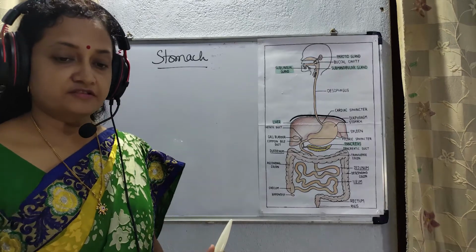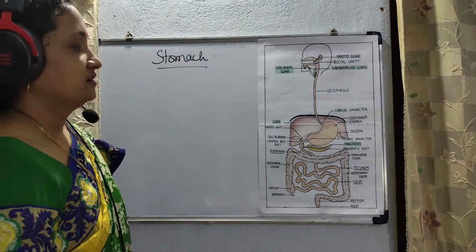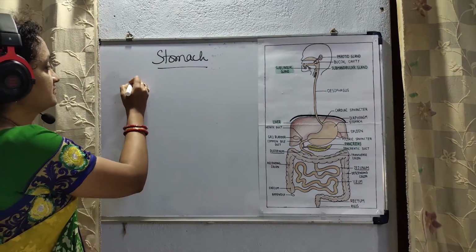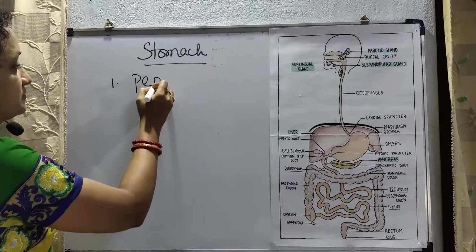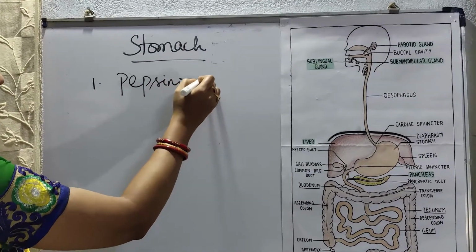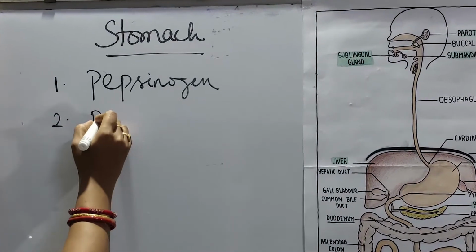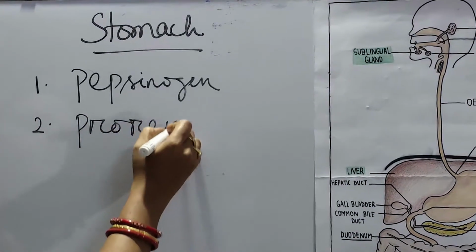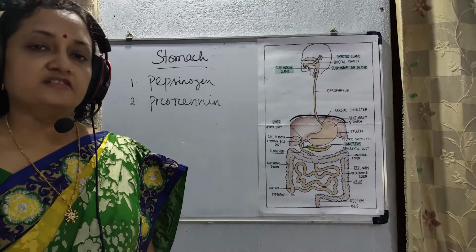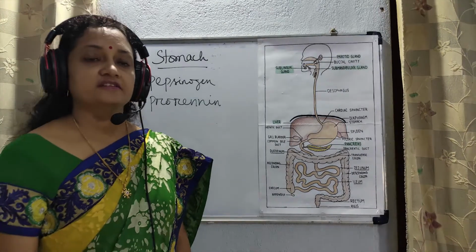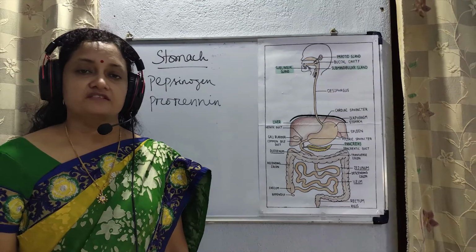So, what is the function of the stomach? The gastric juice contains two kinds of enzymes. First is the enzyme known as pepsinogen. Another enzyme is known as prorenin. These enzymes are associated with the stomach, but they are present in inactive state. So, to activate these enzymes, hydrochloric acid plays the major role.